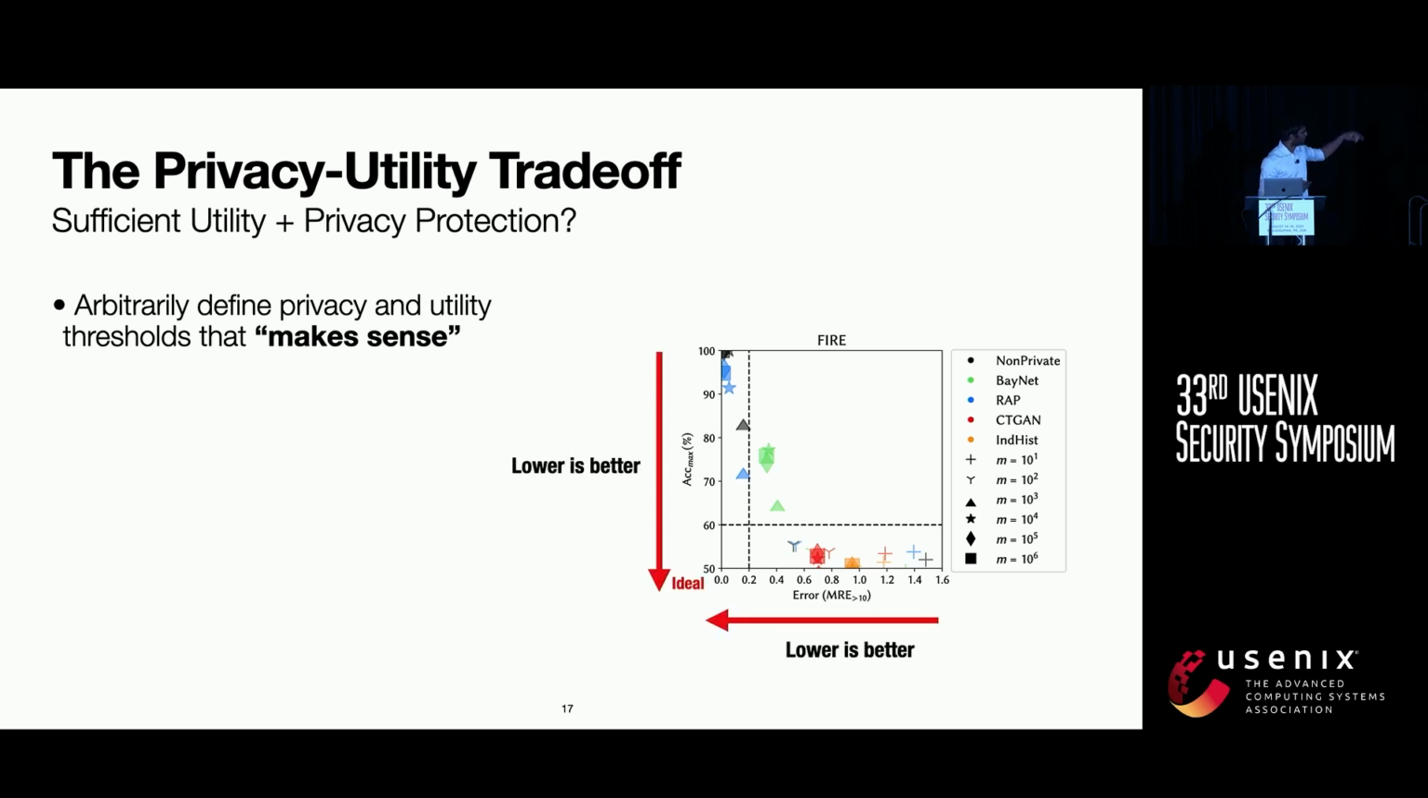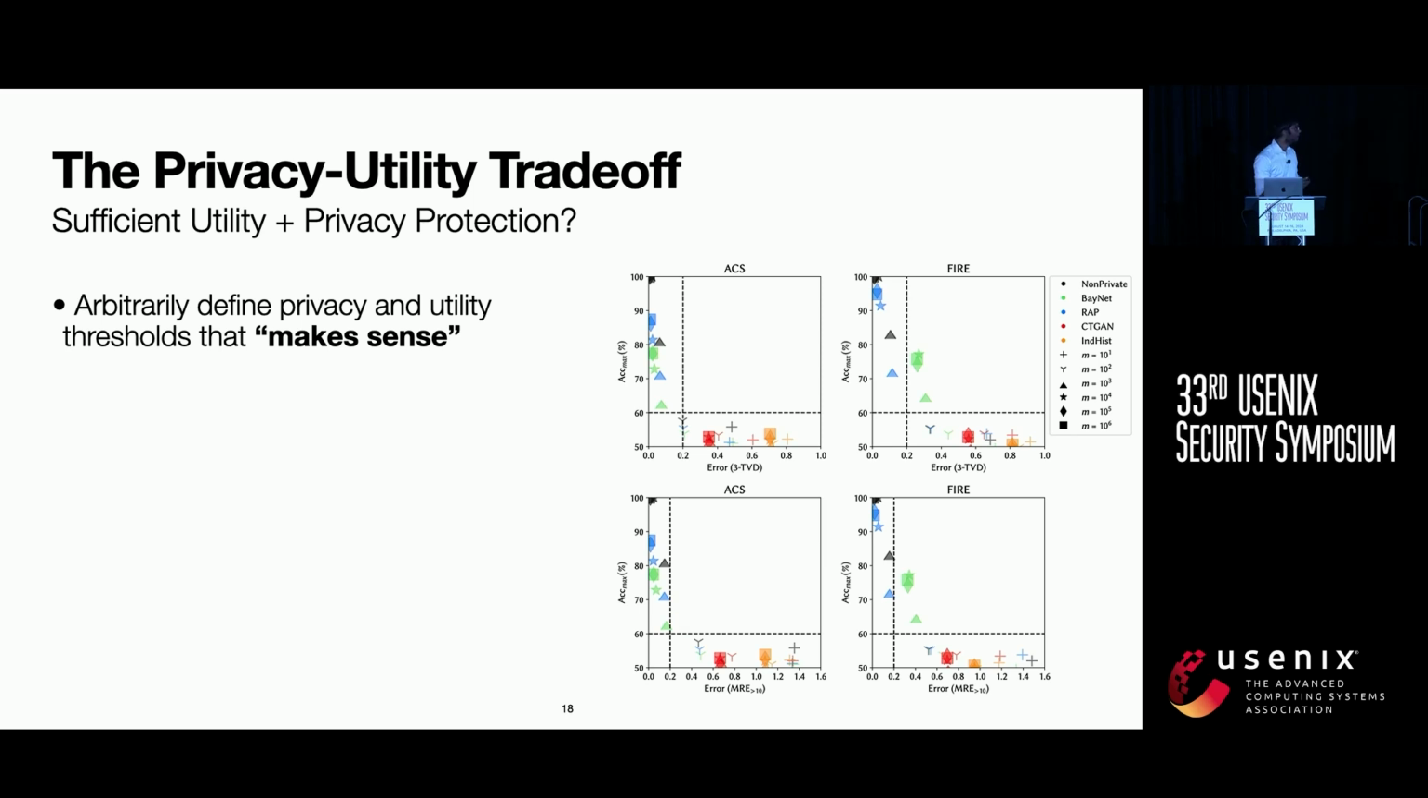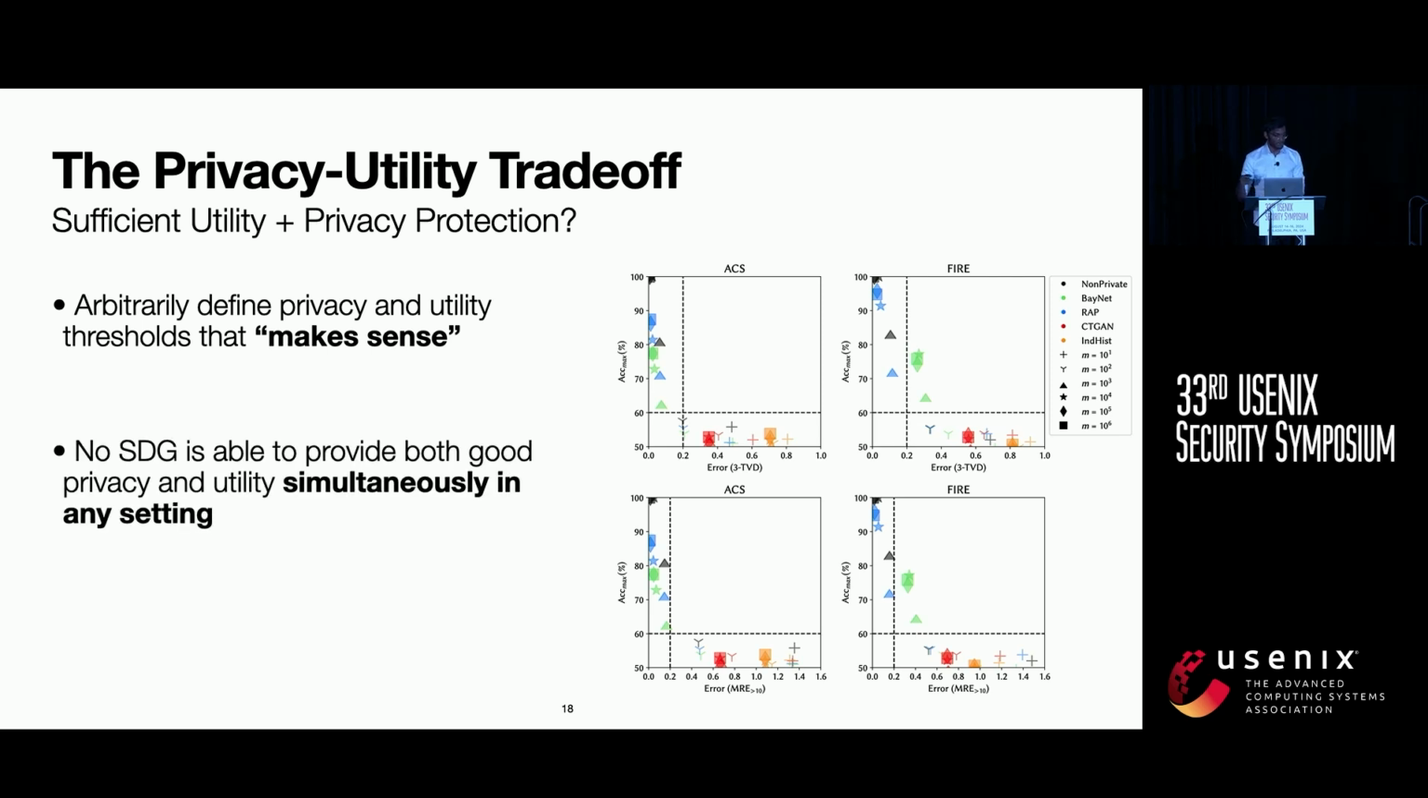And in this graph, we know that both the accuracy needs to be small and the error needs to be small in order to have the ideal synthetic data that we want. The main thing that we found across two data sets and different settings is that no synthetic data algorithm is able to provide both good privacy and simultaneously good utility in any setting. And this is privacy even for the random records, not just for specific outlier records.